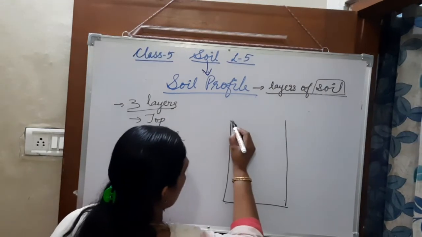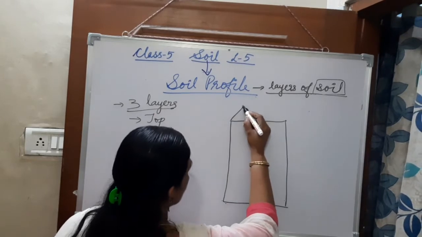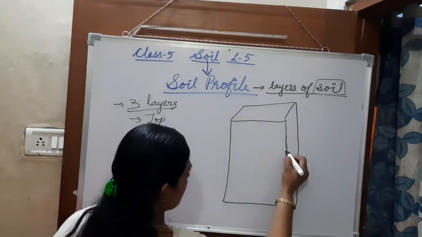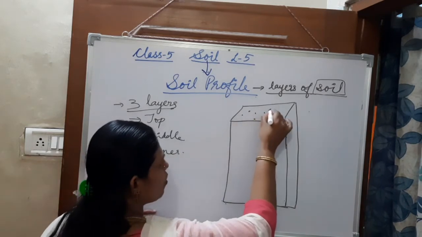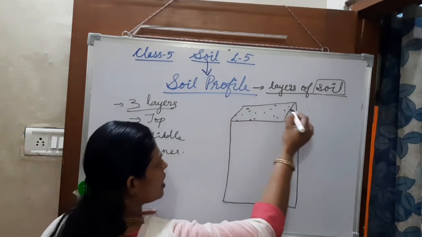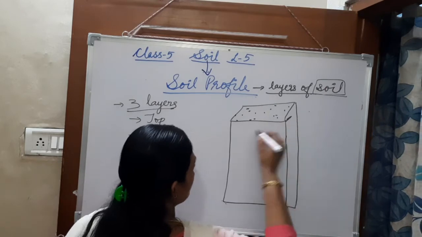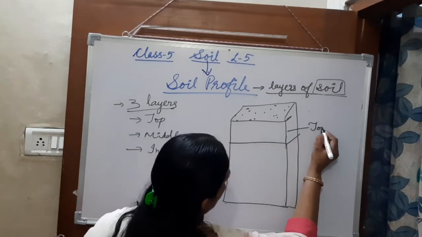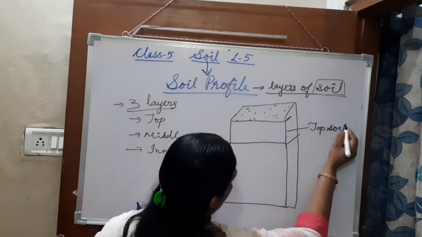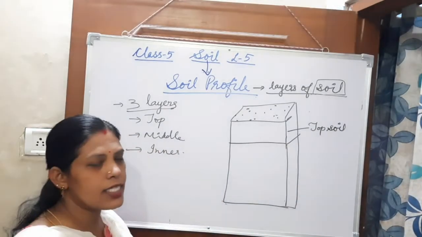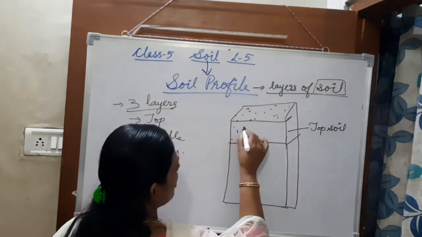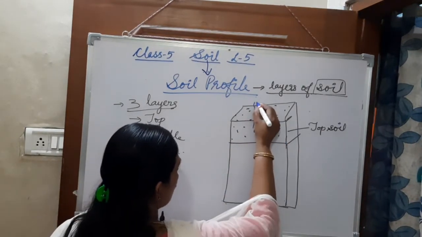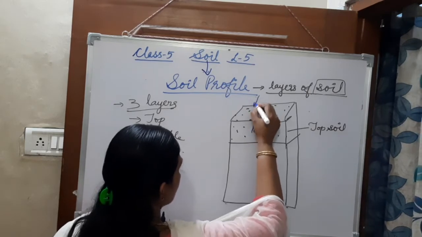Okay, and the topmost portion, this much it will be. Okay, it is the topsoil. The topmost soil, that is the topsoil. Here only you can see the plants. The plants are also growing on this place.